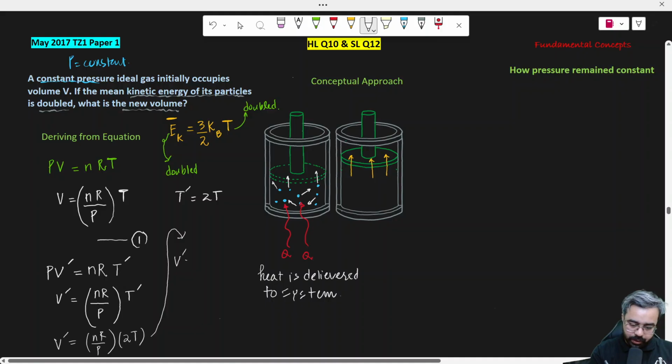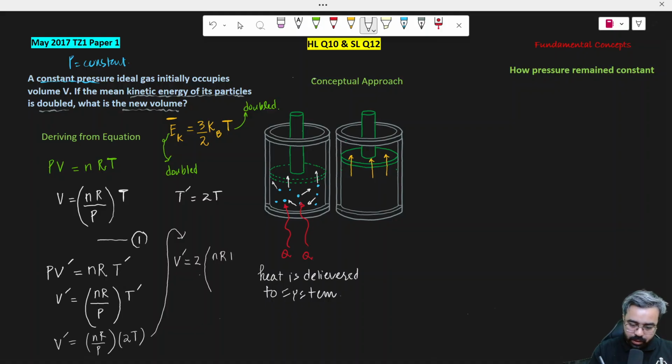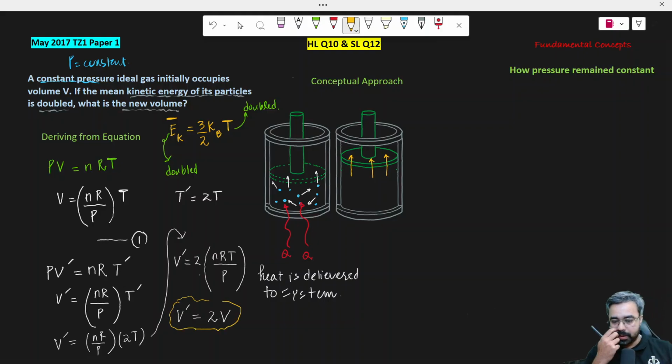You can write it as 2 times nRT over P, which is the original volume before doubling the kinetic energy. So V' = 2V. That is the right answer of this question. The right answer should be C, which says 2V, and not the other answers.